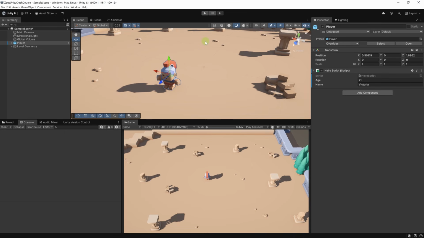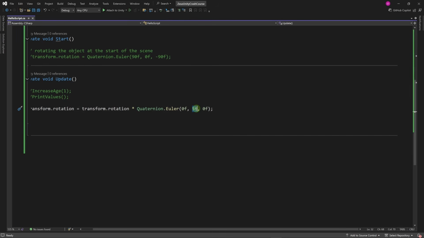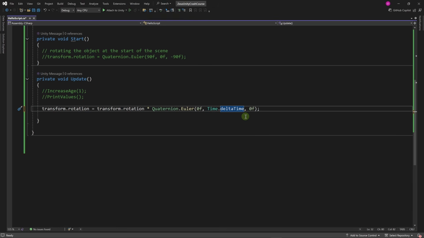In order to mitigate this problem, Unity provides us with another class called Time. In the update method, we can actually get the number of seconds that have elapsed this frame, and we can get this number using Time.deltaTime. Now the formula for speed is equal to distance divided by time, and it's also the same for a rotation. So we need a speed, or more specifically an angular speed.